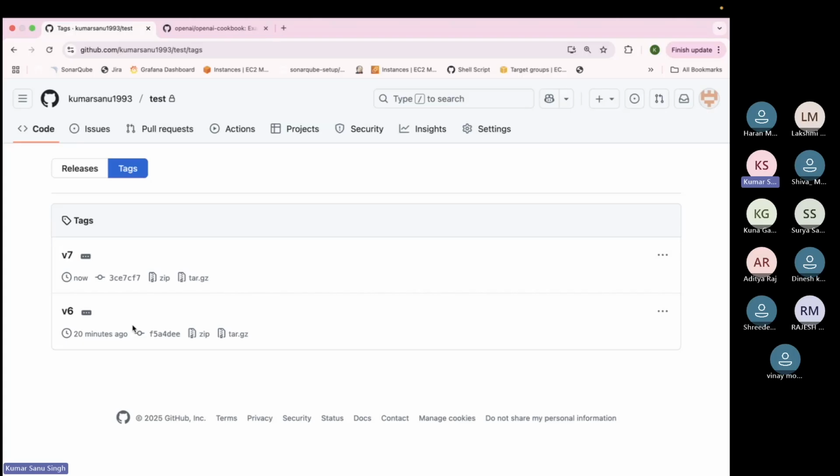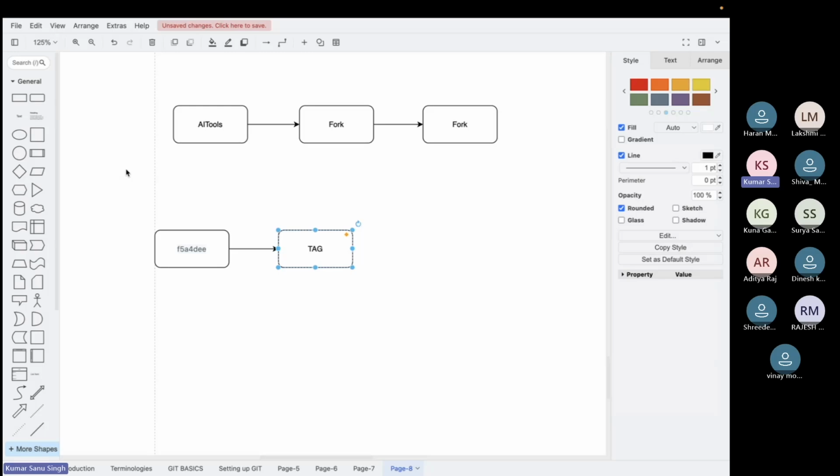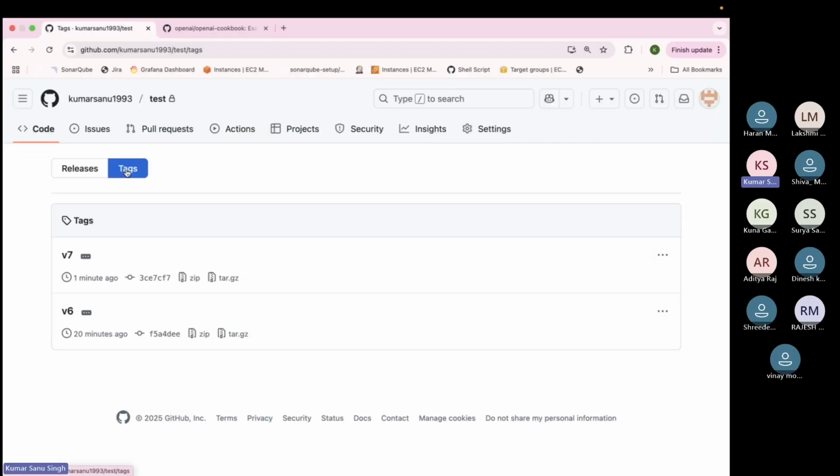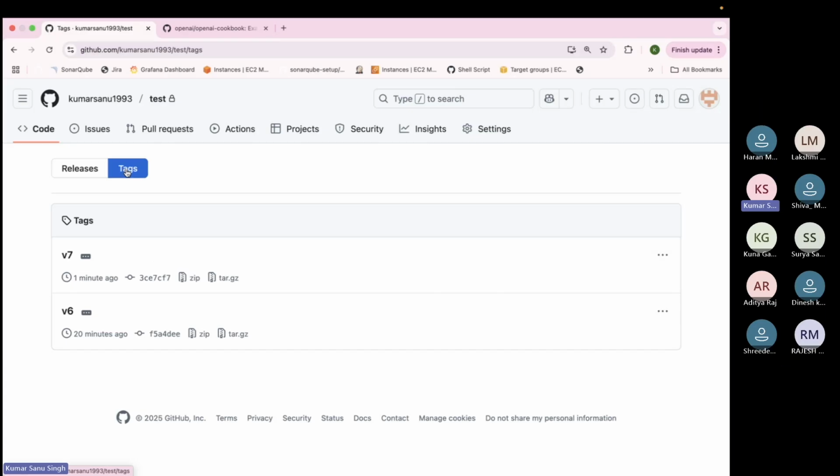Any question in tag? What is git tag? So tag is basically versioning of your code or your deployment, right? No, tag is not versioning. Versioning can happen at any place, right? Versioning can happen at release level also or any place. Tag is I want to ensure that whatever changes I have is immutable. That cannot be changed. So you can say in a way, okay, you have versioned it, now it will not change. You can say in a way, okay, but tag doesn't only mean versioning. I mean to say that.